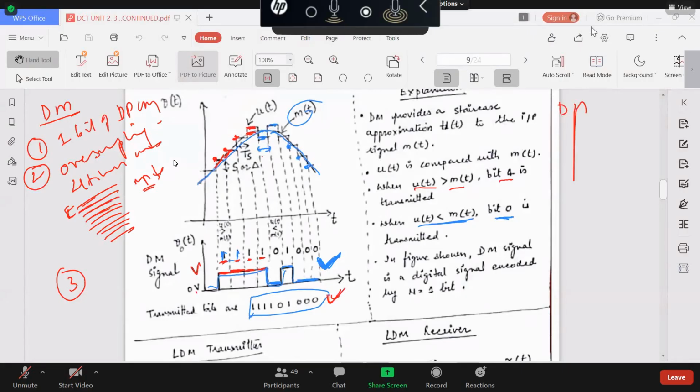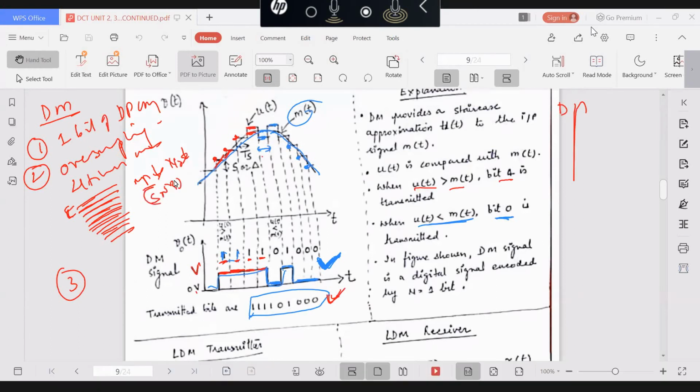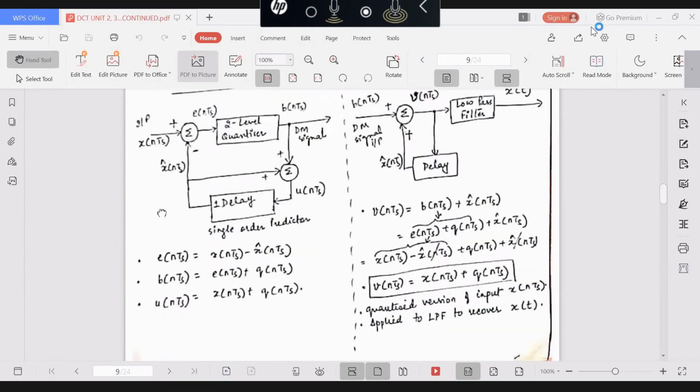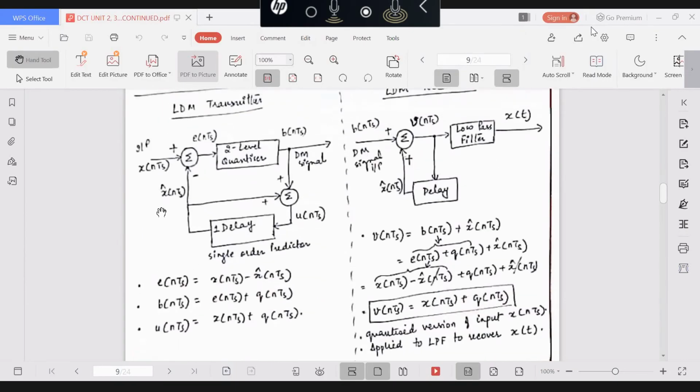Of samples, and therefore noise power is reducing even further. Output SNR is improving more as compared to PCM. So these are the characteristics of delta modulation, the advantages that we are getting. In this context, I just want to give one more equation.